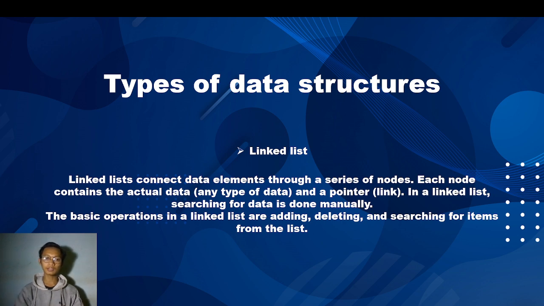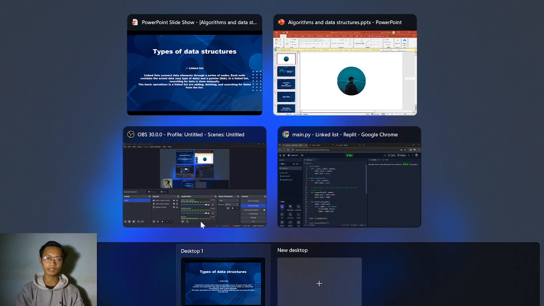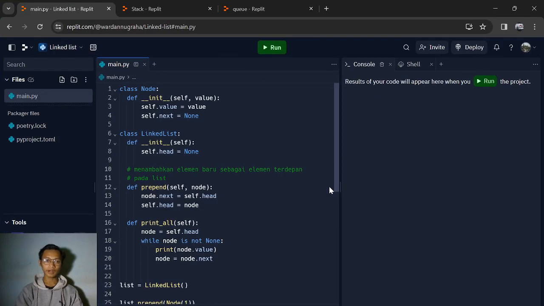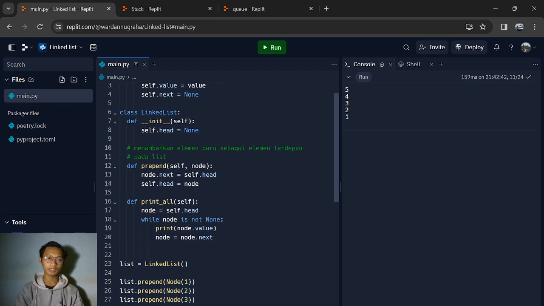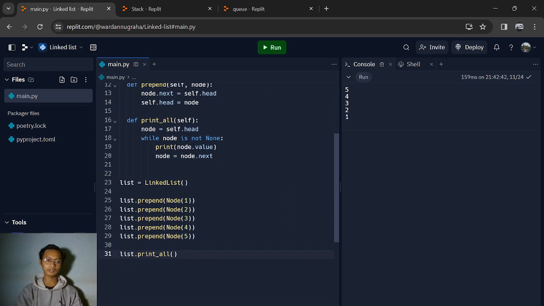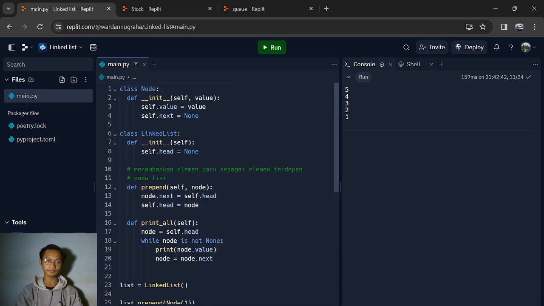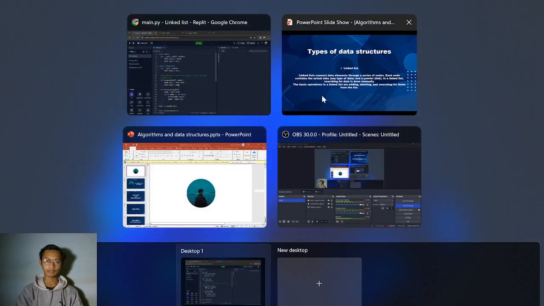Okay, this is the example of linked list. Now, I'm using Replit for the example. Okay, if we run it, now this is the code for linked list using Python.